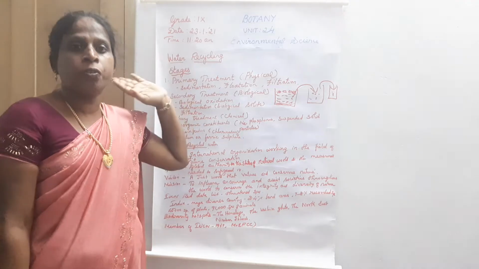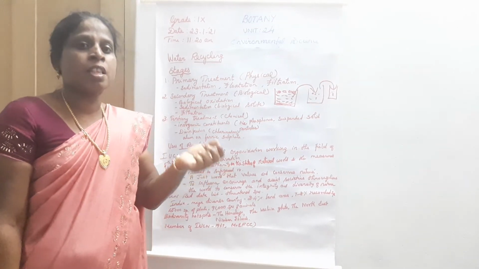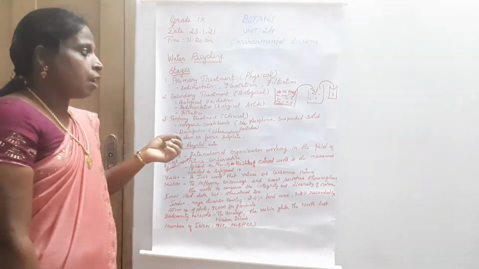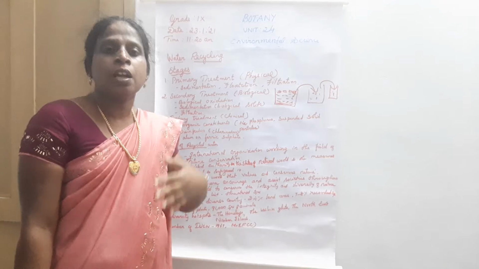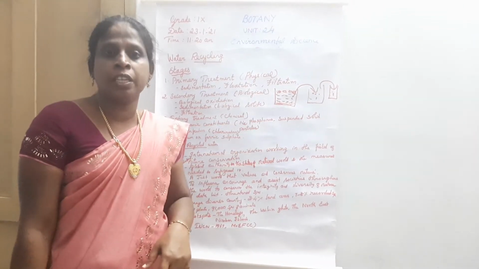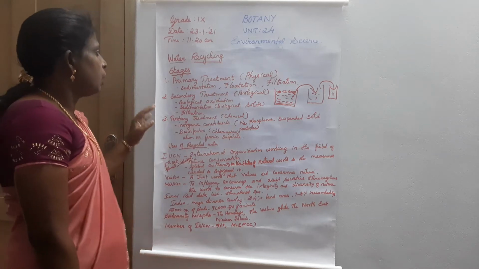It can be used for agriculture, landscape, for the growth of plants, and lawns. It is also used for dust control, construction purposes, flushing the toilet, etc. For that the treated water can be used.